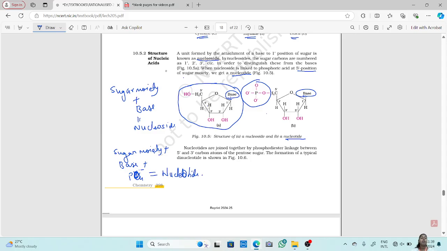Okay. Now what is a nucleoside? Sugar moiety with base is nucleoside. Sugar moiety with base and with phosphoric acid is nucleotide.